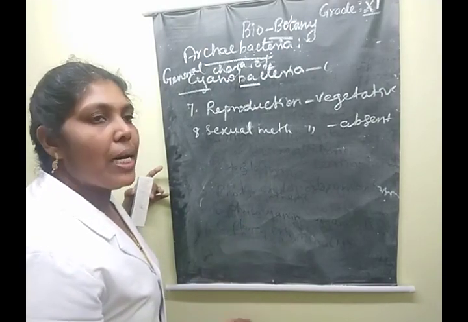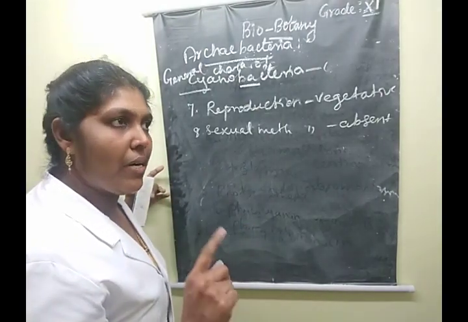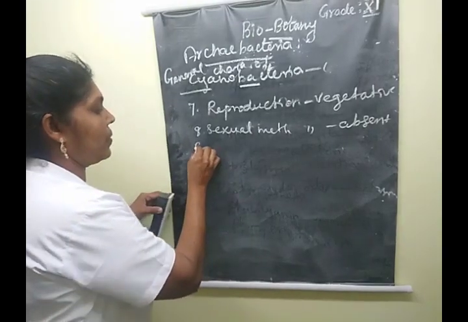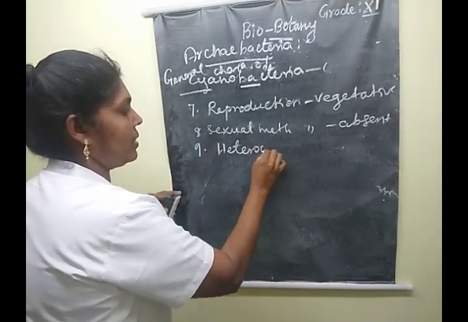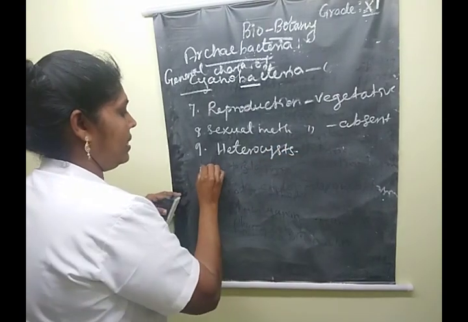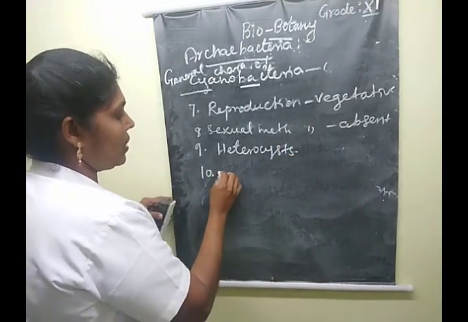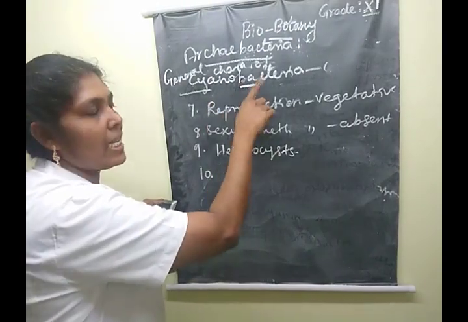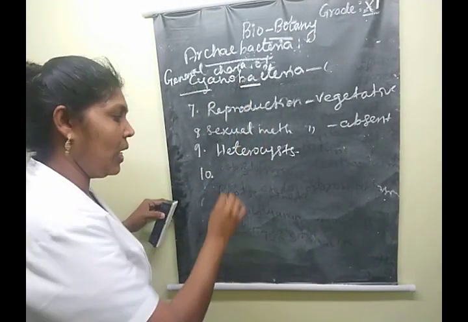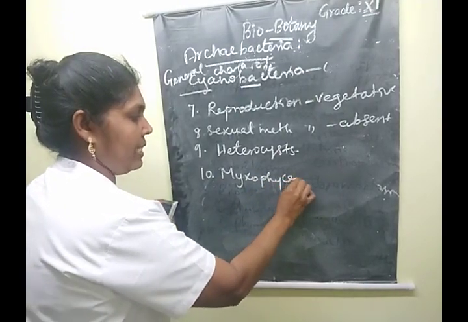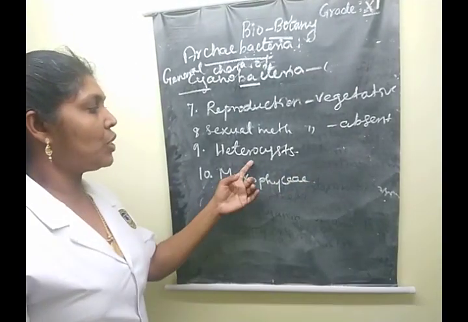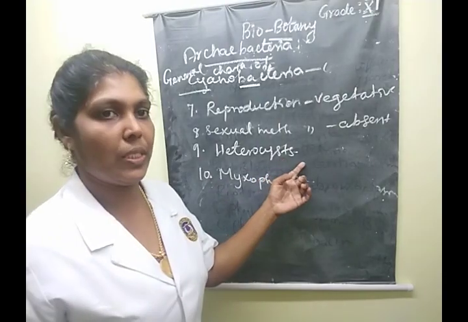Then we are going to learn about a 2-mark question, children. A very, very important 2-mark question. One is heterocyst. And the next one is why we call the Cyanophyceae members Myxophyceae. Understood? The first one: what is meant by heterocyst?